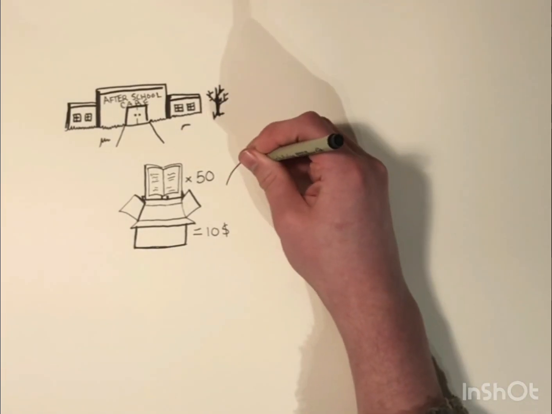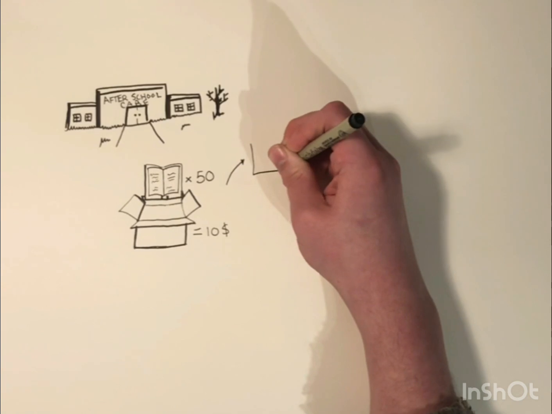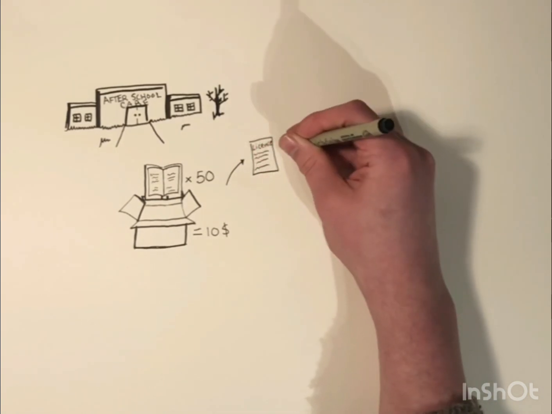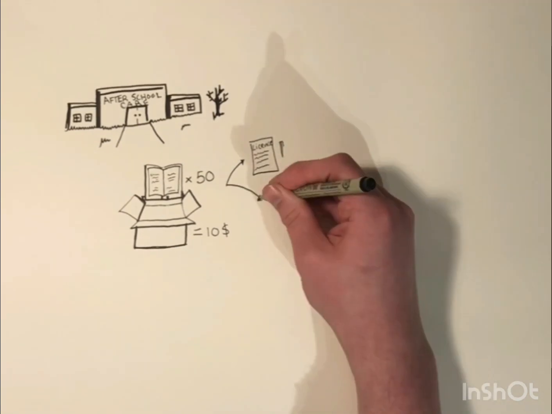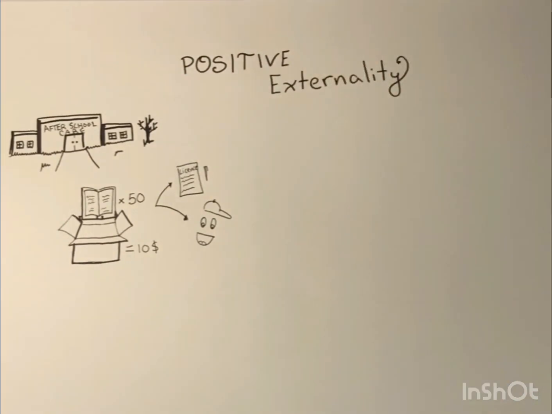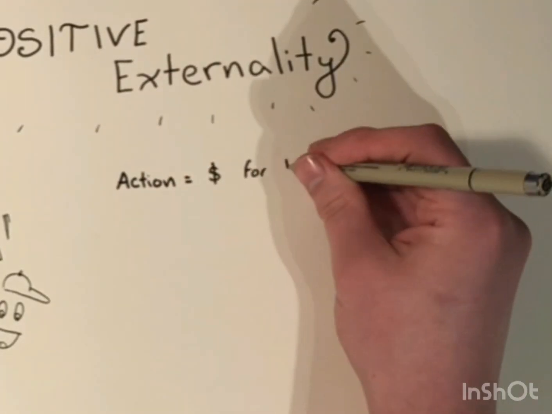The sale allowed the center to meet their licensing needs because they really needed some new books to replace all the wrecked ones, so that was their benefit in this. The other benefit was for the children who have new books to read. This is an example of a positive externality, which is when an action generates benefits for bystanders.